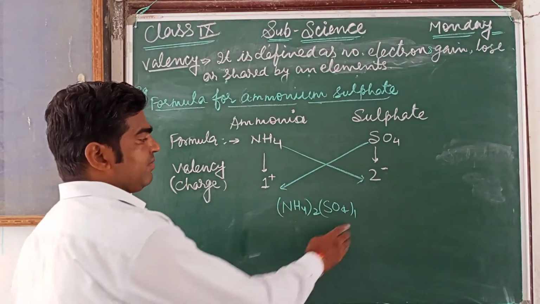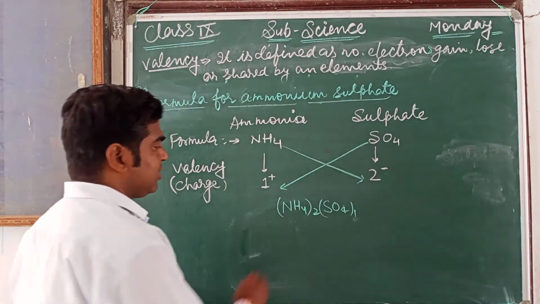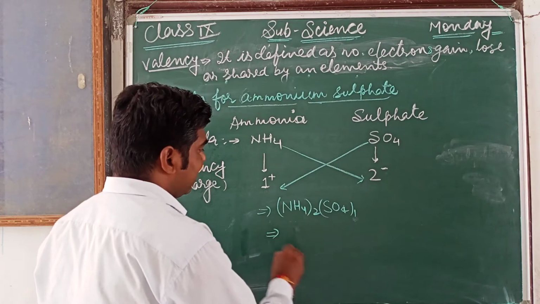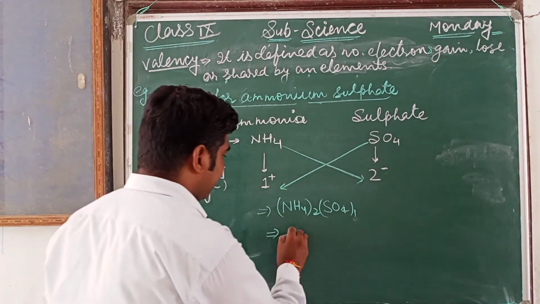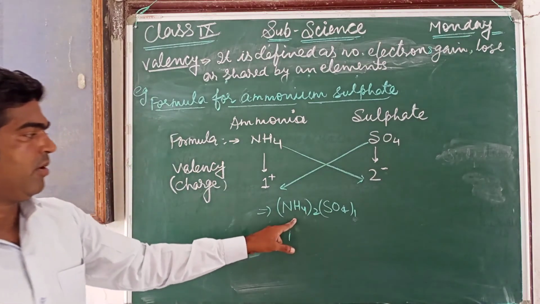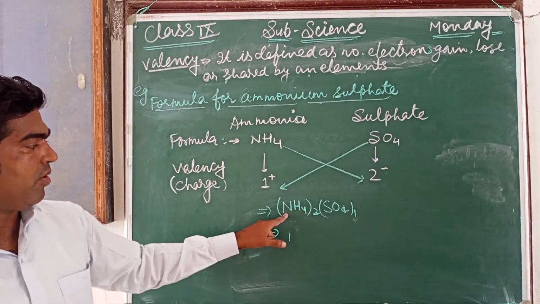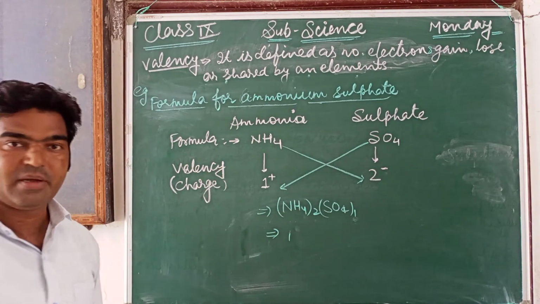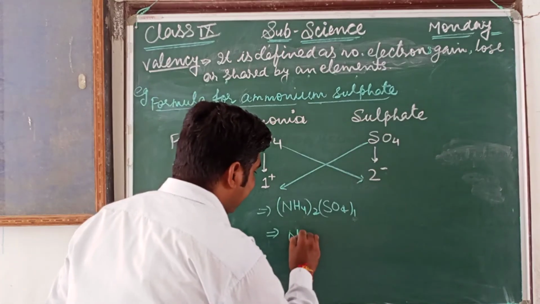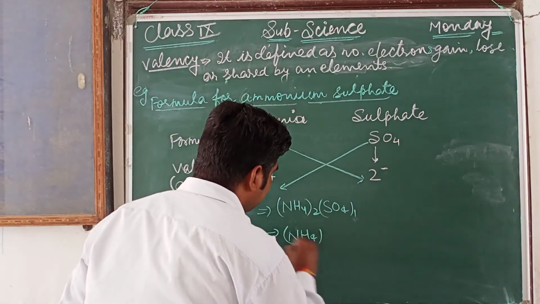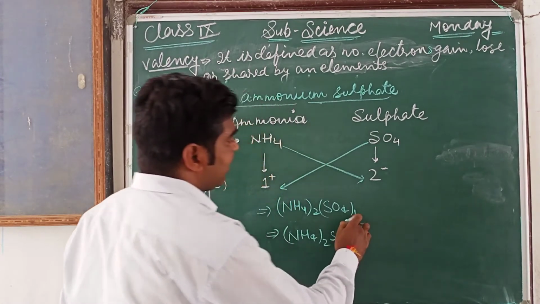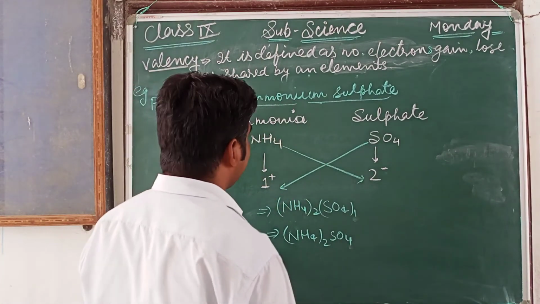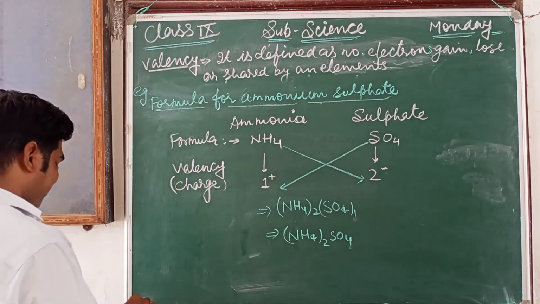We cannot show this 1, so simply it can be written like this. First, ammonium is a polyatomic ion, so we should write it in a bracket: (NH4)2 and SO4, because no need to write the 1. So this is the chemical formula for ammonium sulfate.